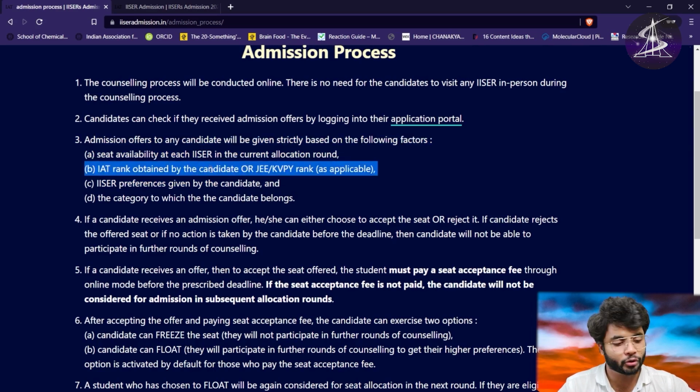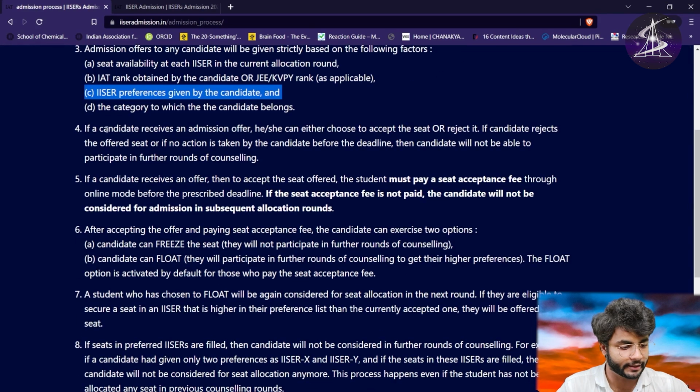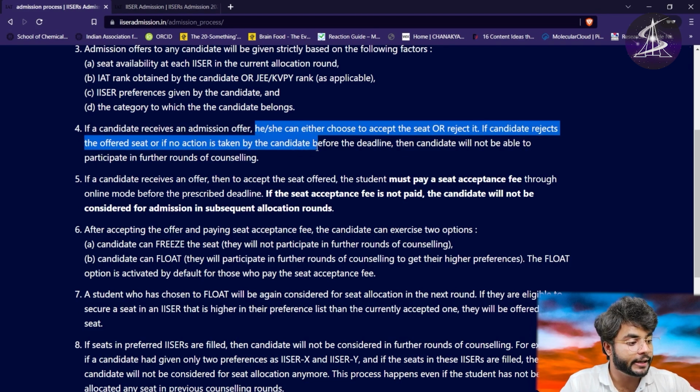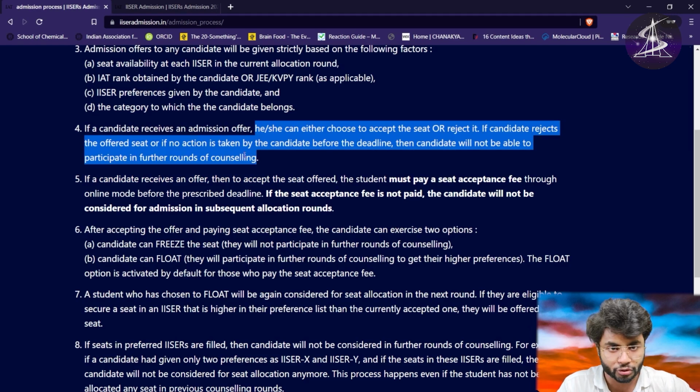Obviously the number of seats available there, what is your rank and all those things, and what is your category. Now if a candidate receives an offer letter, he or she can choose to accept the seat or reject it. If the candidate rejects the seat, or if no action is taken, basically if you don't do anything before the deadline, then the candidate will not be able to participate in the future rounds.